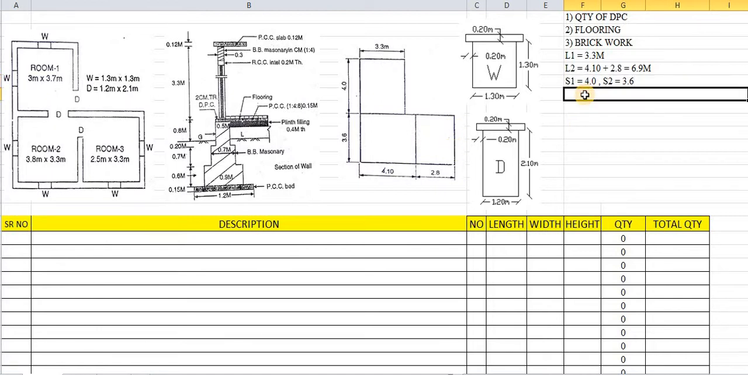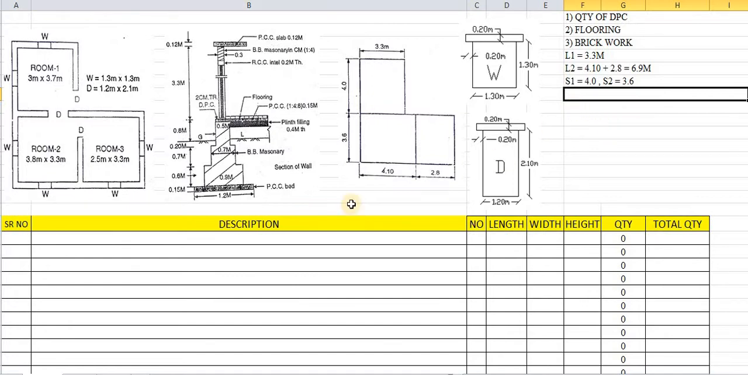We could first find out the total length, or directly start the calculations. In today's lecture we will not calculate the total length, we will directly start the calculations. So L1, L2, S1 and S2. In this way we have covered the complete figure, with center to center distances.